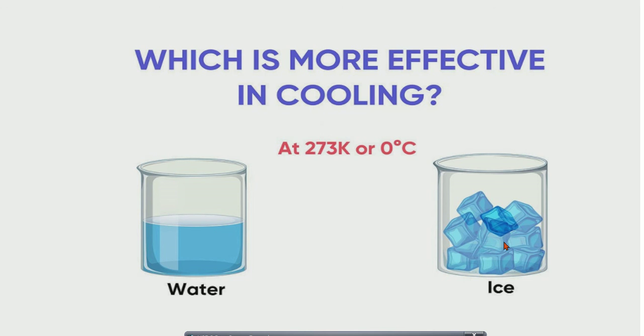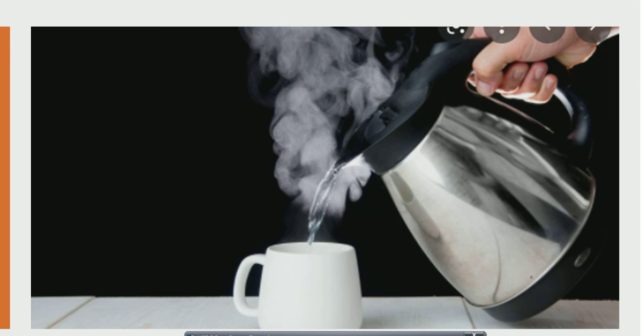So obviously ice is a better coolant than water, meaning ice is more helpful in cooling than water at 0 degrees Celsius. The next commonly asked question is also very interesting: which is more injurious, the hot water inside the cup, or the steam on the upper side of the cup?